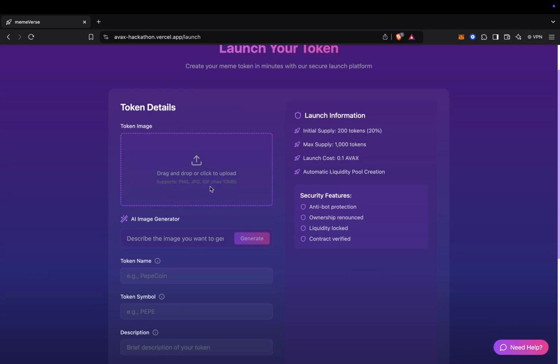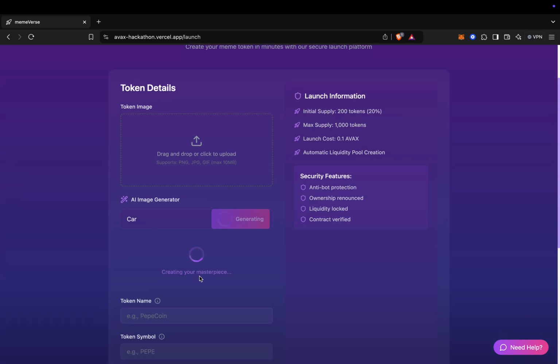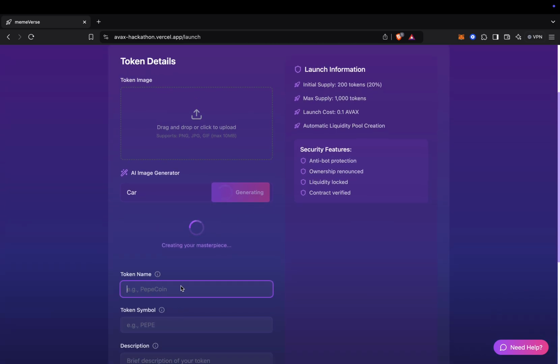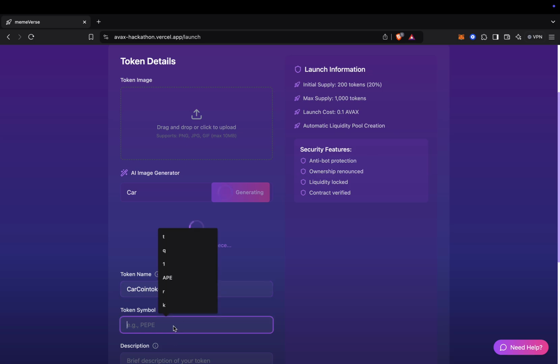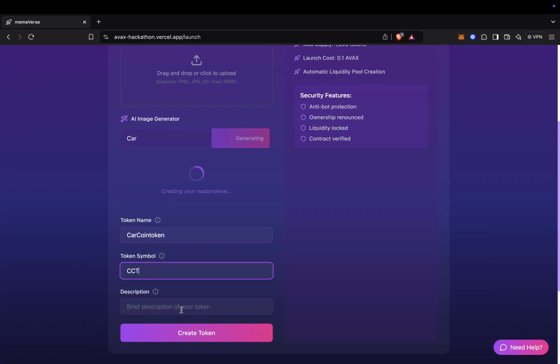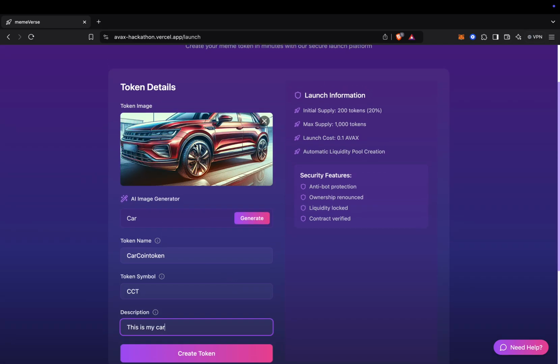Now that is done, we're just going to go to the launch page where we can launch our own tokens. Here we have features to launch our own token. We can drag and upload, or we can use the AI image generator, for which we have used OpenAI. So let's create a car. Let's try to generate our masterpiece, and at the same time give a name for the token. Let's call it car coin token, with the symbol car coin, and give it a brief description: this is my car. As you can see, it's created a very weird looking image.